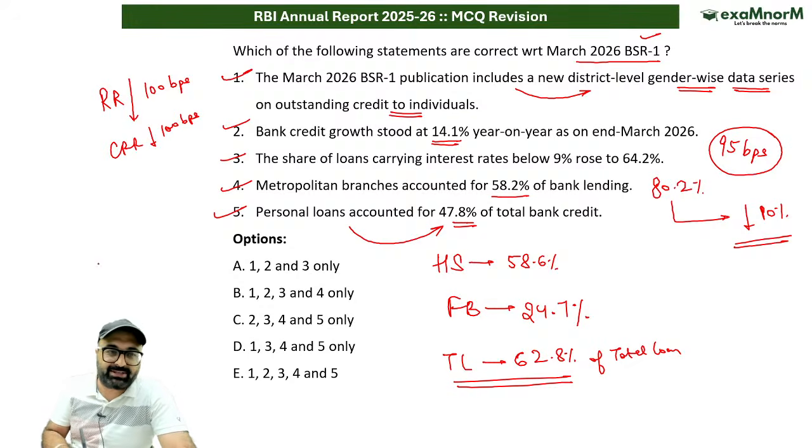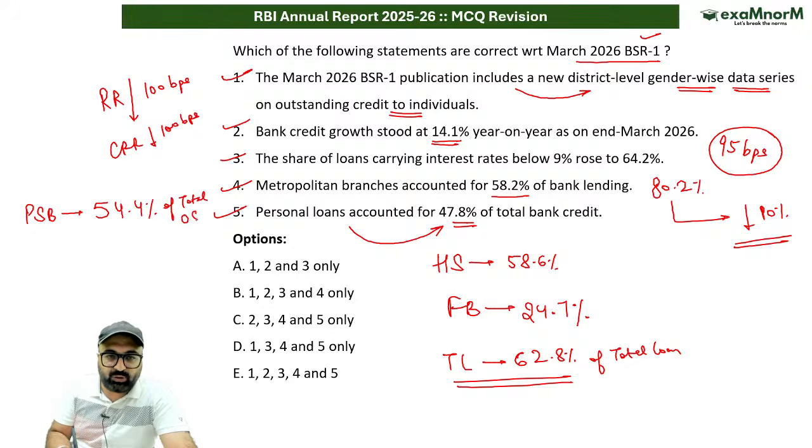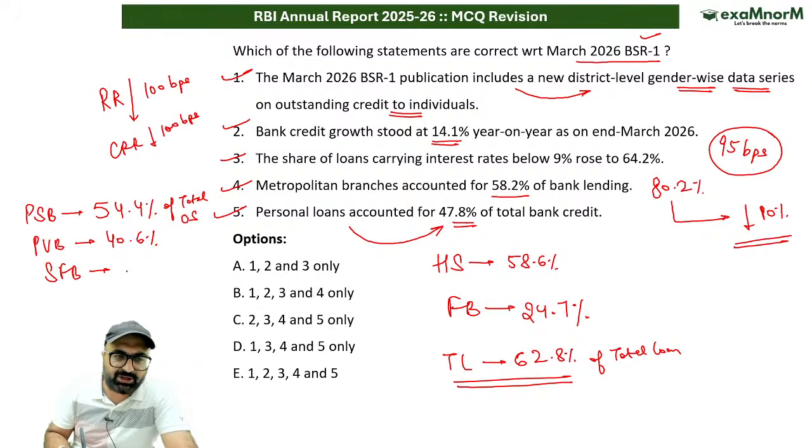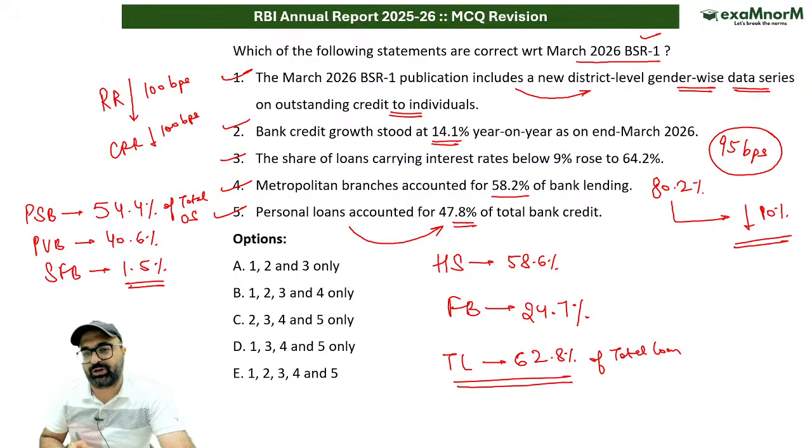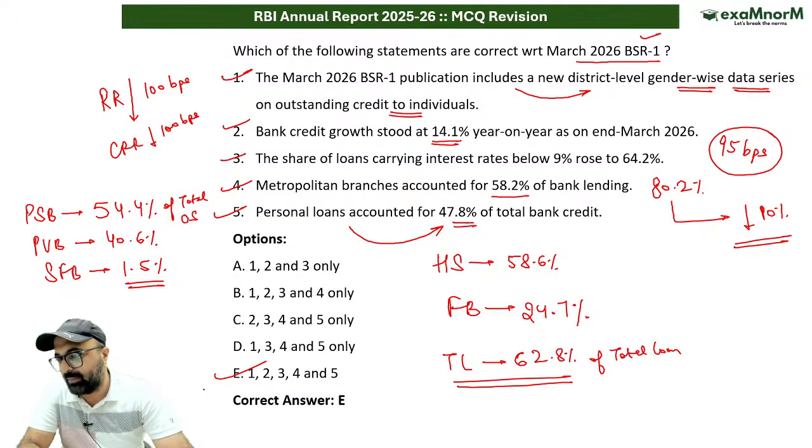Now, in terms of public sector banks, the public sector banks accounted for 54.4% of the total outstanding loan. Then private banks have around 40%, to be very precise, 40.6%. And in case of small finance banks, their share has increased from 1% to 1.5%. This is also important. So I would say the answer to this particular question is E statement, that is, all of the above are correct.